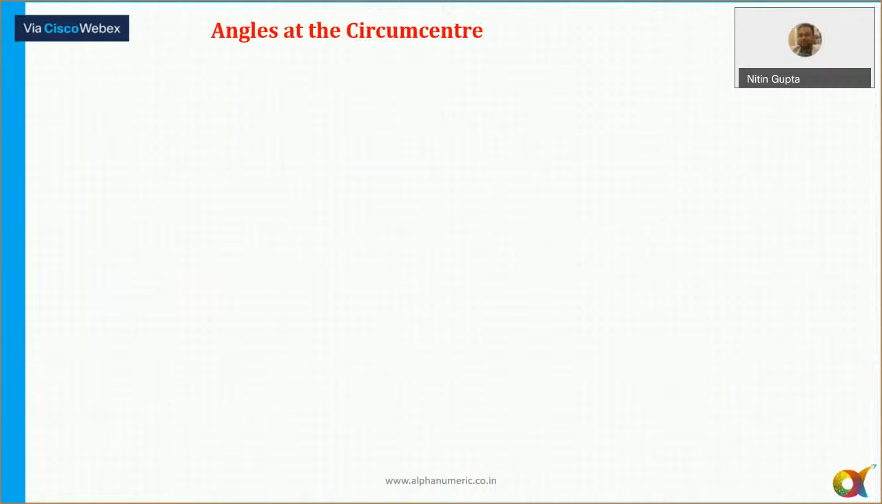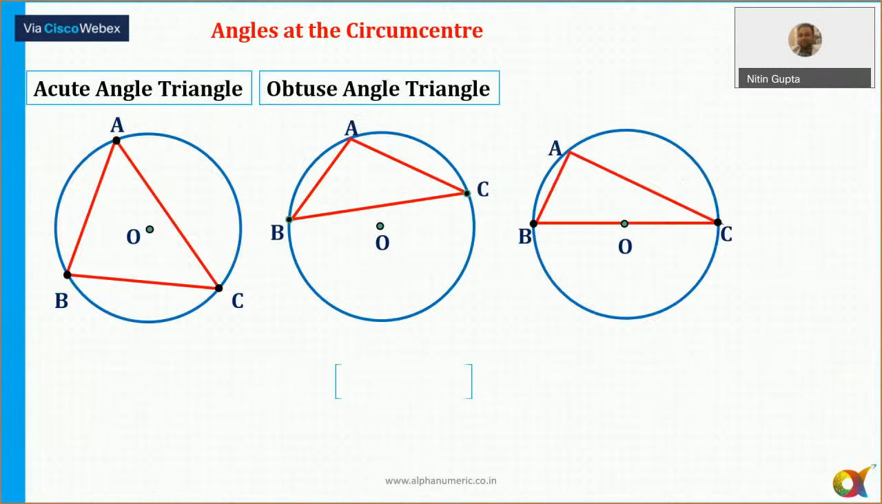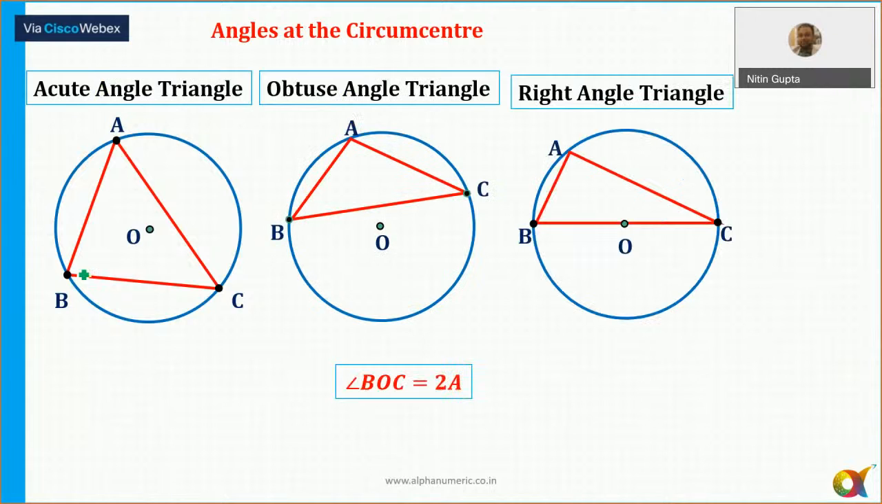Okay. Angles at the circumcenter, that is always twice of this. So angle BOC, if I join angle BOC, and angle A is equal to theta, then this angle will always be equal to 2 theta. In this case, if it is theta, then this angle is equal to 2 theta. And here it is equal to 90 and this is equal to 180 degrees. So the angle at the circumcenter is always twice the opposite angle here.